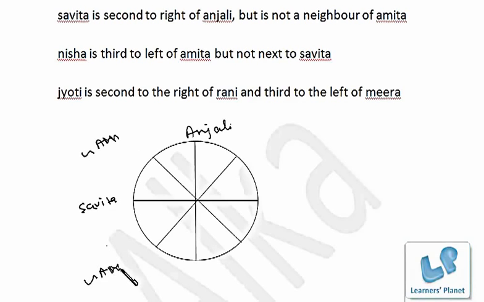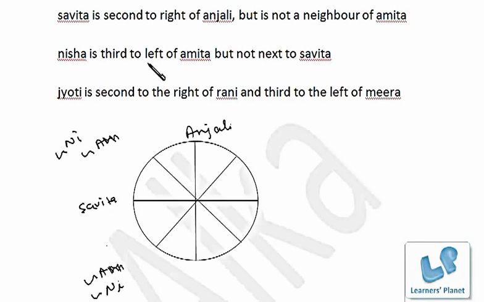Right? Now next is Nisha is third to the left of Amita but not next to Savita. So the position beside Savita cannot be taken by Nisha. Nisha is third to the left of Amita, but she is not next to Savita. So this position even Nisha cannot take. Okay.